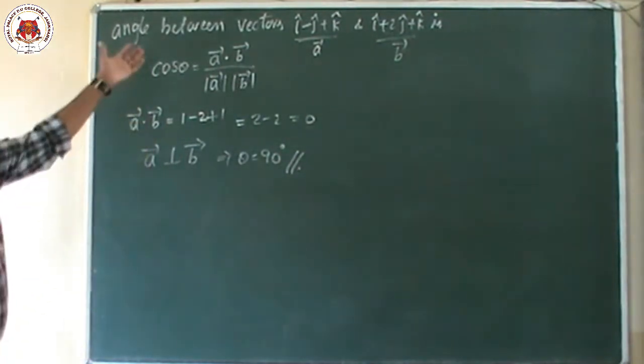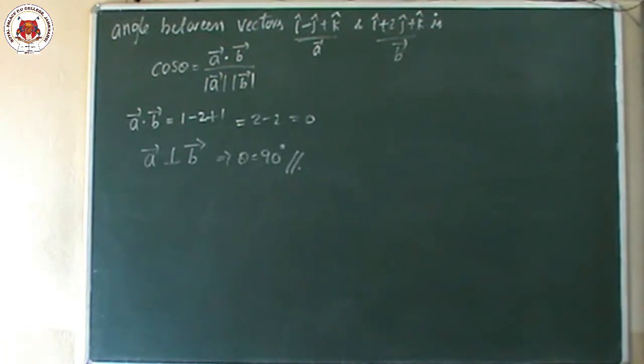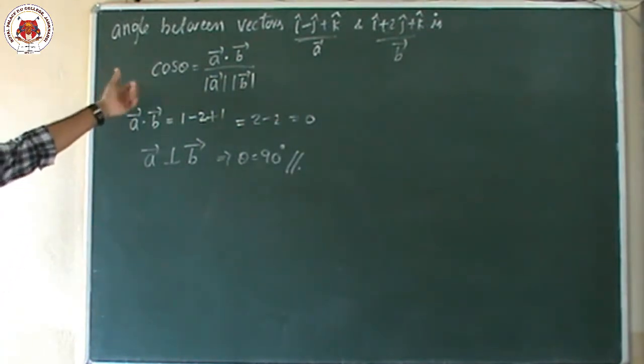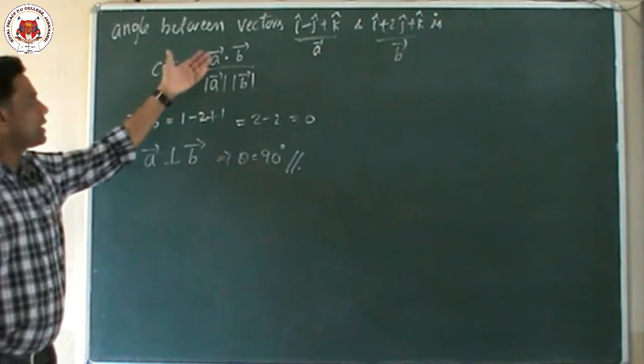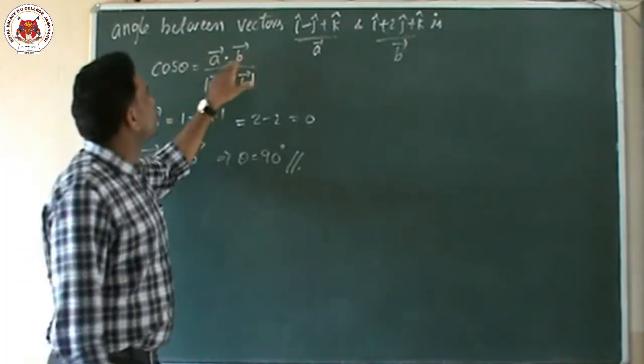So one more time, he is asking the angle between two vectors. First one is the A vector, second one is the B vector. Generally, for the angle between two vectors, the formula is cos theta equal to vector A dot vector B by mod A mod B. So first I am going to find A dot B.